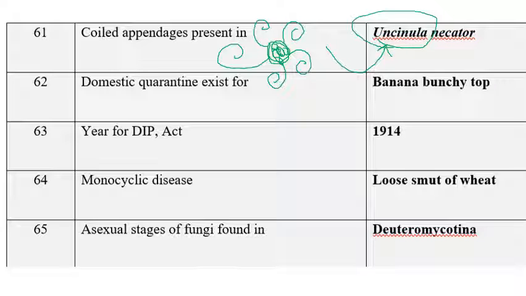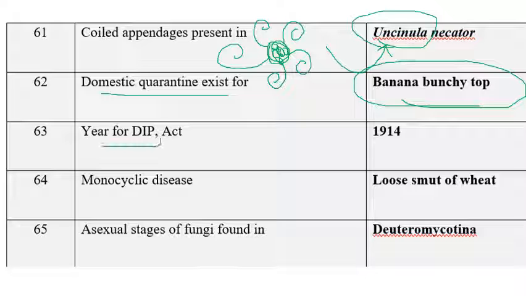The next one is domestic quarantine. Domestic quarantine exists between. Among the given options, banana bunchy top is the one for domestic quarantine in India, and other options will also be there. You can go for Synchytrium endobioticum, that is potato wart, and then one more, golden cyst nematode. These all come under domestic quarantine. So the next one is year of DIP, Destructive Insects and Pests Act 1914.